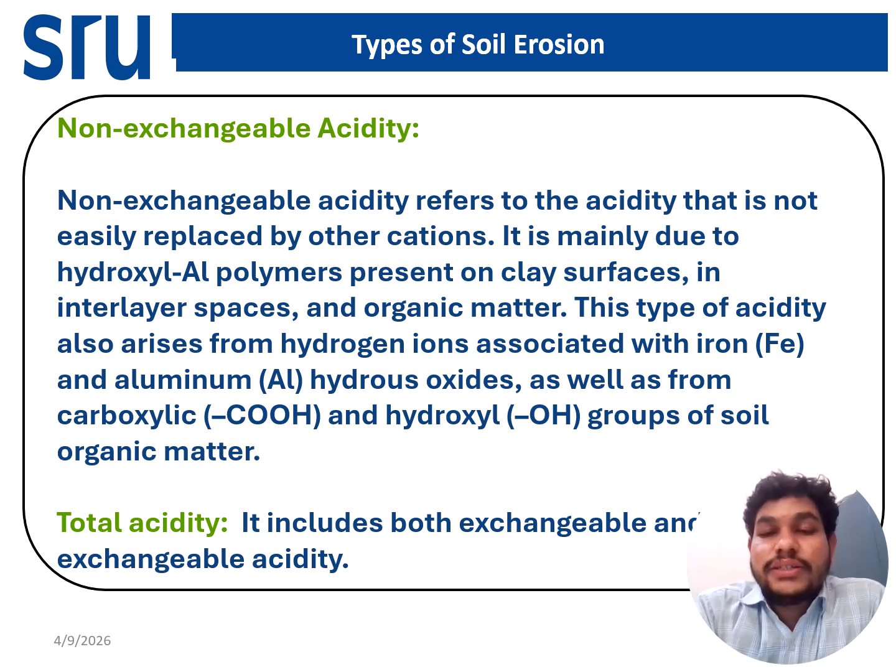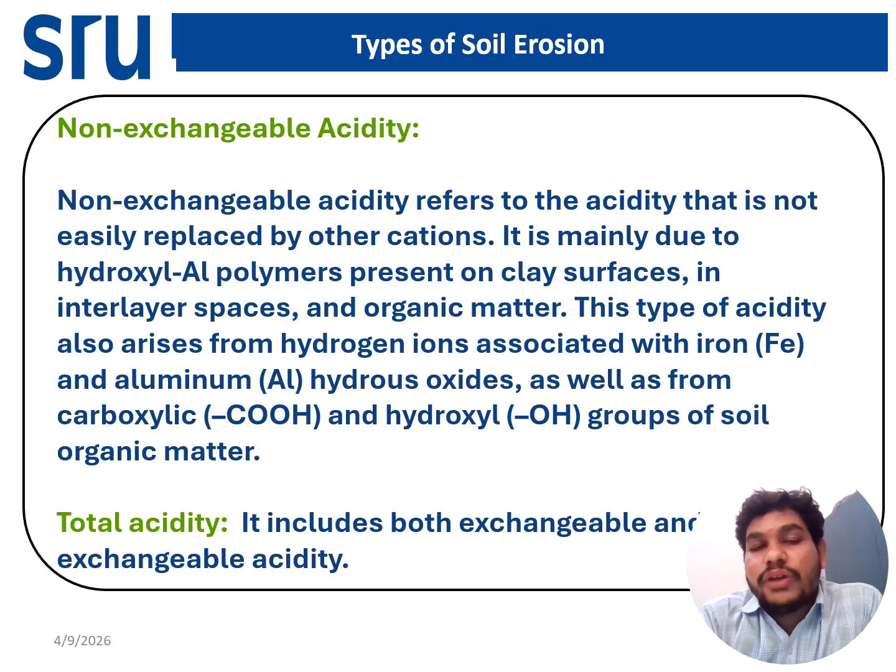In the non-exchangeable acidity, this acidity is developed due to the non-replaceability of H plus ion by other cations. That is mainly due to the formation of the hydroxy aluminum polymers, which are formed due to the hydrolysis of the aluminum present on the soil surface or on the surface of the organic matter.